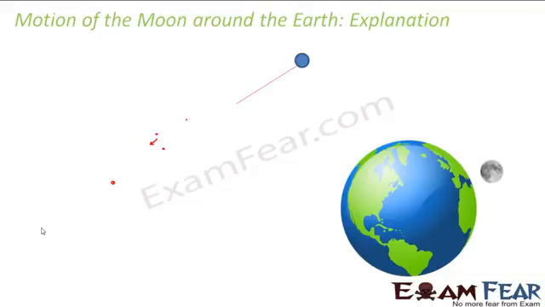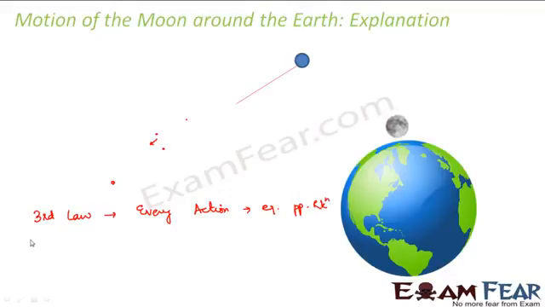In our last lesson, we talked about Newton's laws of motion. We talked about Newton's first law, Newton's second law, and Newton's third law. According to Newton's third law, what does it say? It says that every action has an equal and opposite reaction. This is Newton's third law.